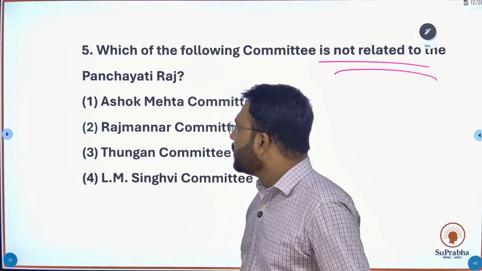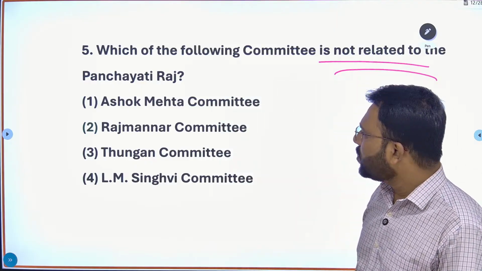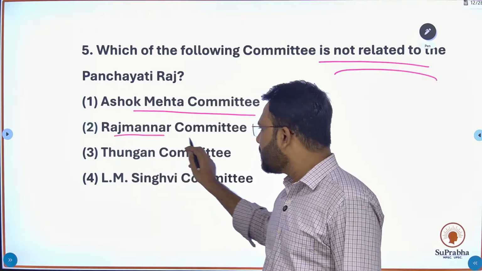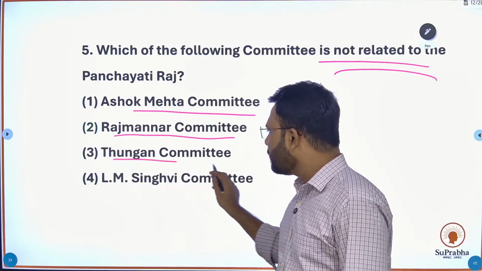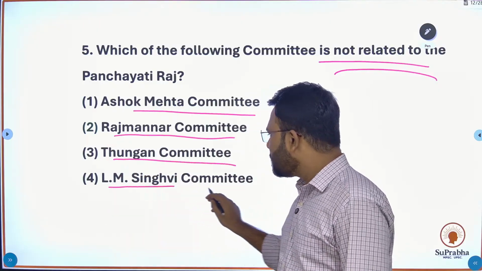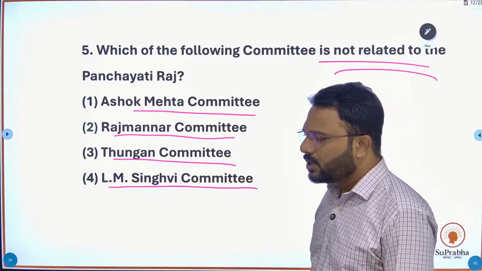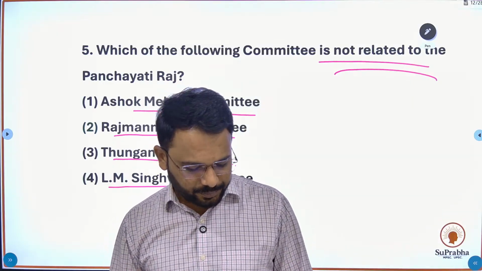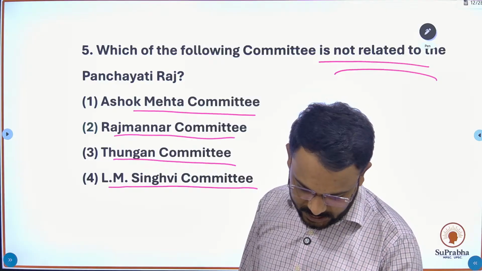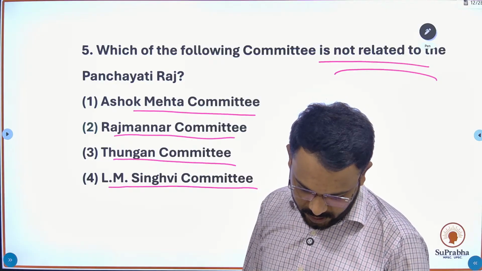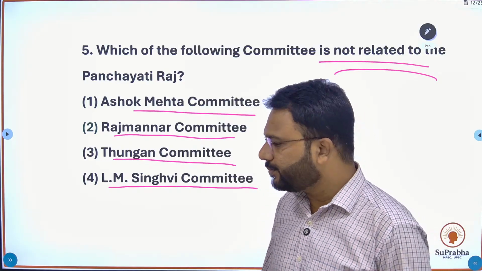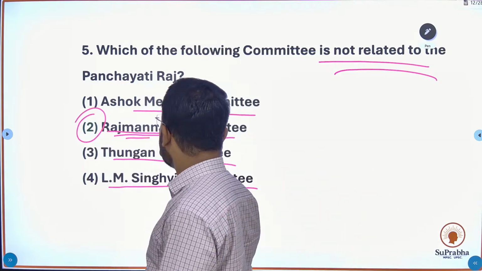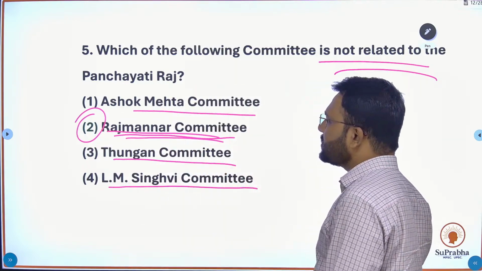Here the first option is Ashok Mehta Committee, second is Rajamannar Committee, third is Thungan Committee, fourth is LM Singhvi Committee. So the right answer is option number 2, Rajamannar Committee. Why is it right?